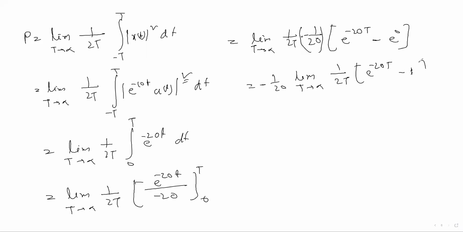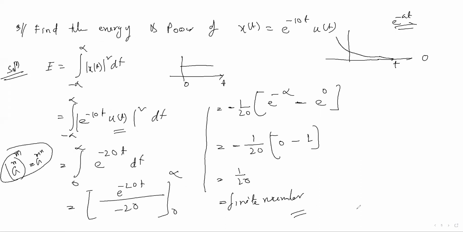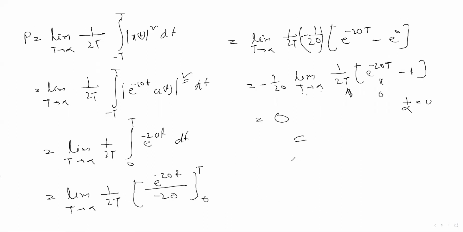Here you can see t is there. If we put t equal to infinity, what is the value? This one is 0. But when we put t equal to infinity in this term, we get 1 by infinity, and 1 by infinity means 0. So something multiplied with 0 means 0. So the ultimate result is 0. So you can see that the energy is a finite value and the power is 0.